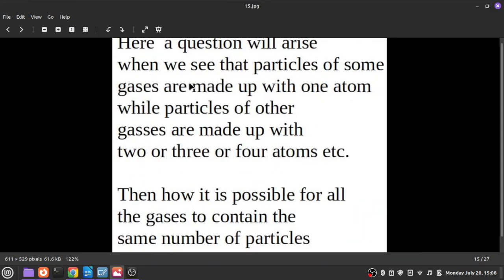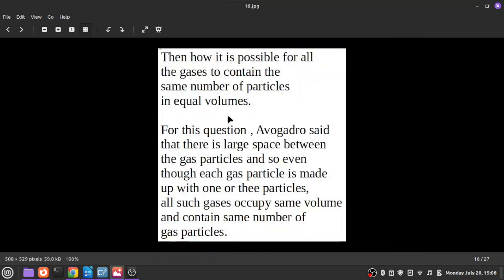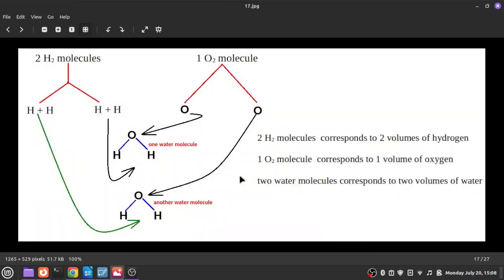Here a question will arise. When we see the particles of some gases made up differently, this is already explained. Then how is it possible for all gases to contain the same number of particles? This is also explained. And now we see how Avogadro explained the experimental result of Gay Lussac.